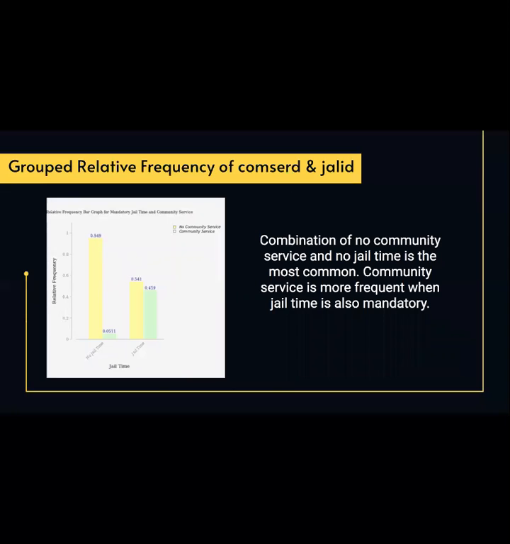Here are some grouped relative frequency bar graphs of ComCert and JLID together. Although I didn't do a statistical test on this, I find it very interesting to look at. As you can see, the combination of no community service and no jail time is the most common, and community service is more frequent when jail time is also mandatory.